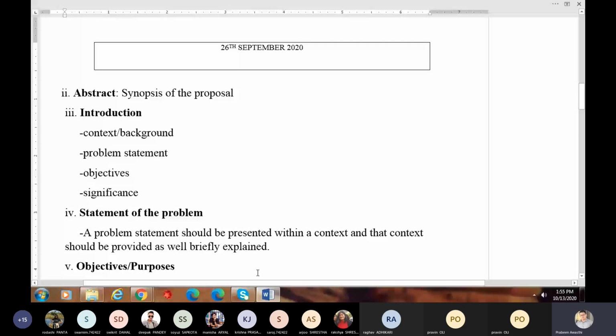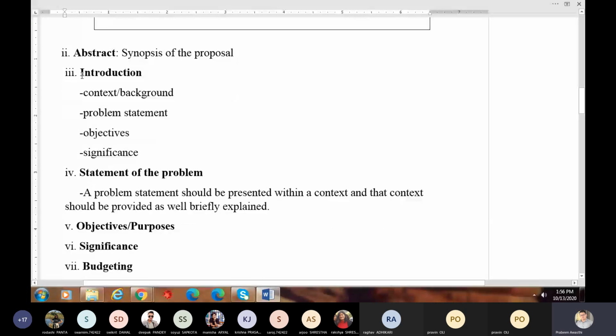The second element is abstract, and abstract is a synopsis. We talked about what abstract includes. Abstract includes each and everything that your proposal includes. Now here in proposal, always remember this, introduction is the most important part in your proposal. So if you can write a beautiful introduction, you can write a proposal.